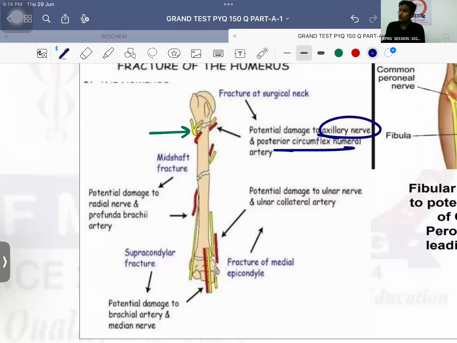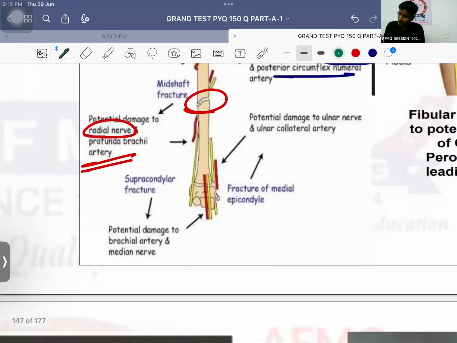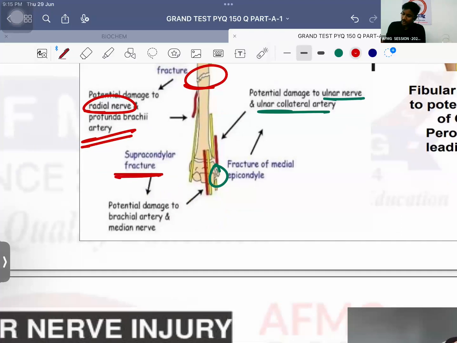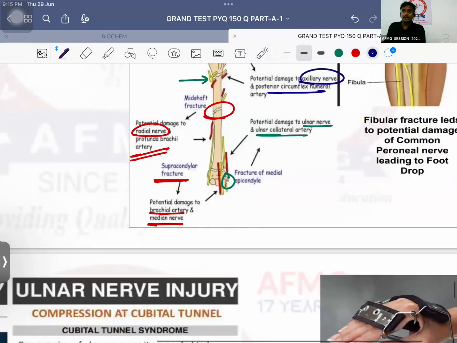And which artery? Posterior circumflex humeral artery. Fracture of shaft of the humerus causes which nerve injury? Radial nerve. And which artery? Profunda brachii artery, because both of them pass via the radial or the spiral groove. Next is fracture of the medial epicondyle causes injury to the ulnar nerve. And which artery? Ulnar collateral artery. Okay, supracondylar fracture of humerus. It causes damage to which nerve? Median nerve. And damage to which artery? Brachial artery. कोई दिक्कत नहीं है इसमें.